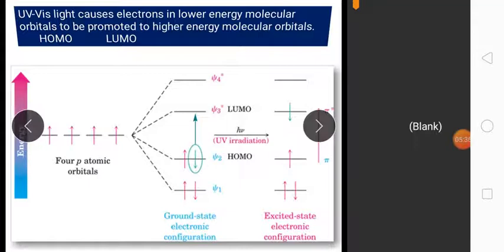Suppose here I am taking a diatomic molecule picture. Suppose we have 4 p atomic orbitals. Here Chi 4 is the antibonding orbital. If the light is plane polarized, here the 1s electron charge cloud is distorted to a p electron charge cloud.